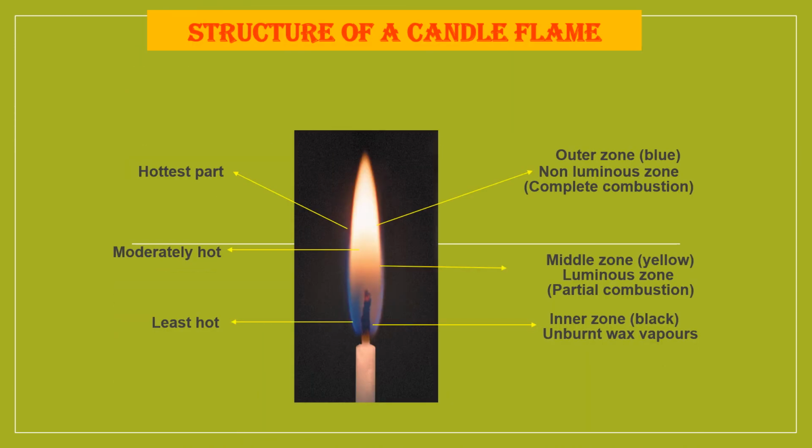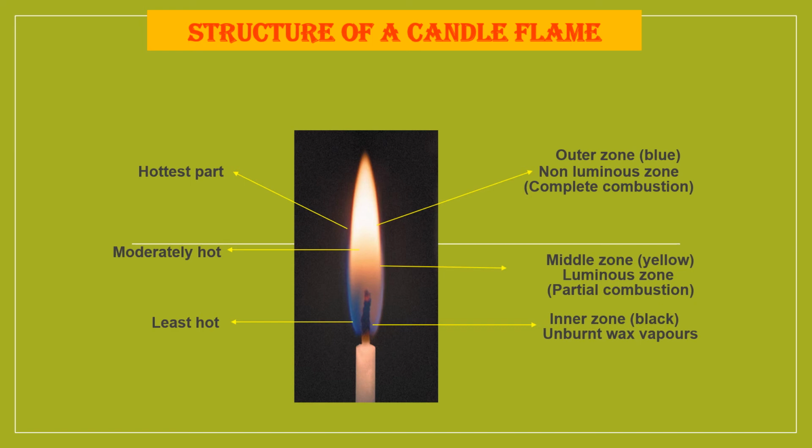Let us look into the structure of a candle flame. Very important this is. You have to draw the picture and learn the parts of this. A candle flame has got three zones: the outer zone, the middle zone, and the inner zone. The outer zone is bluish in color, non-luminous. That means it is less light producing and more heat producing. And complete combustion undergoes in this zone because it is in the outermost. It is in touch with oxygen, which is supporter of combustion. Complete combustion undergoes, that is why it is blue in color, and it produces maximum heat.